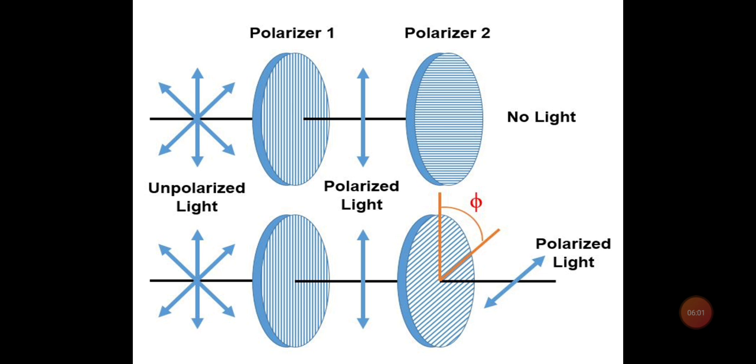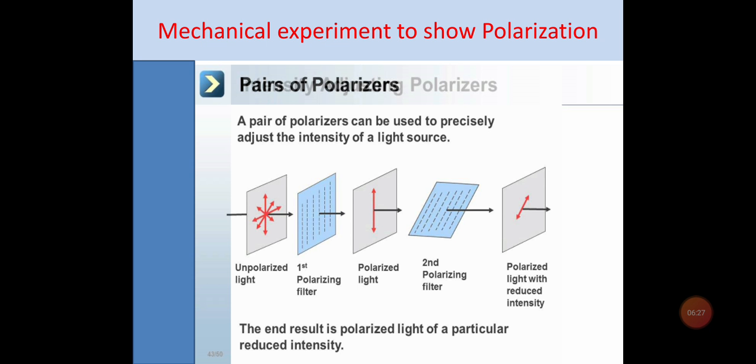And when the planes of polarizer 1 and polarizer 2 become parallel to each other, means when phi becomes equal to 0 degrees, then we will get the maximum intensity on the other side. So for getting the maximum intensity, the planes of polarizer 1 and polarizer 2 should be parallel to each other, and for getting the minimum intensity, they should be perpendicular to each other, as shown in the first part.